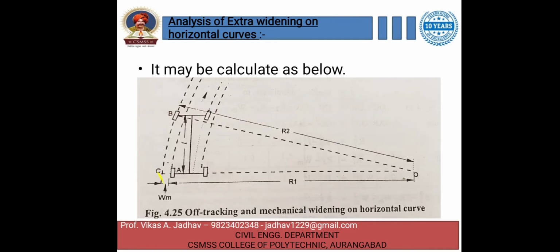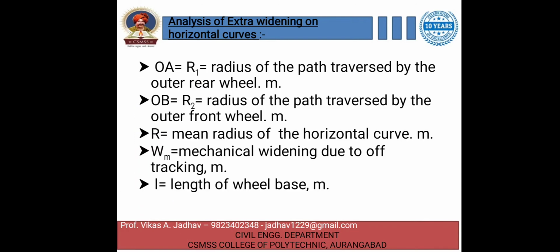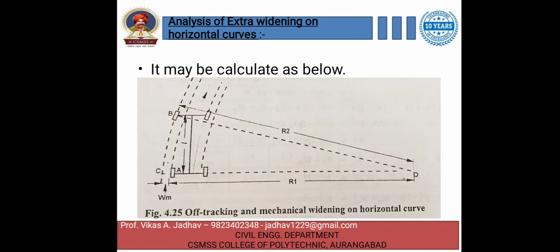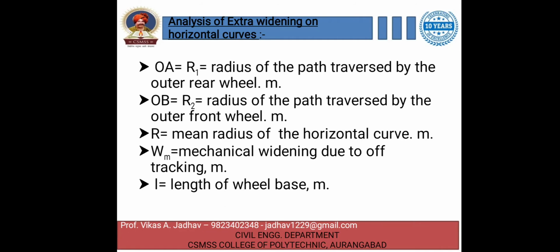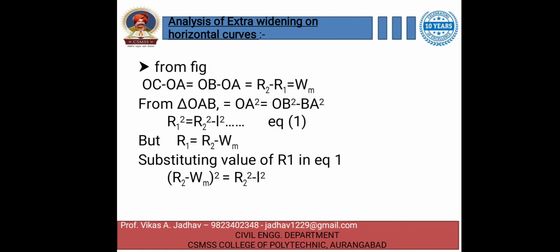Here you can see Wm. Then L is the length of wheelbase, also in meter.